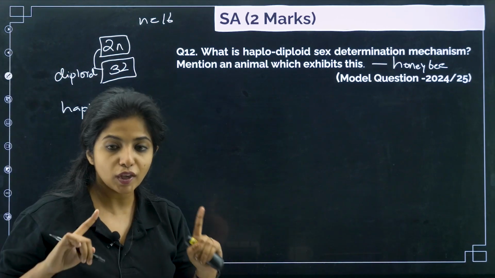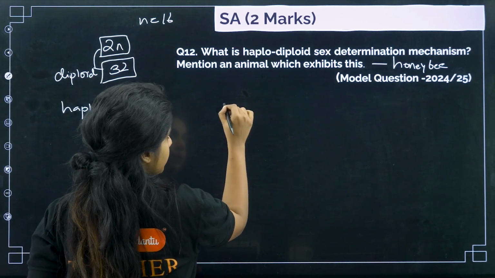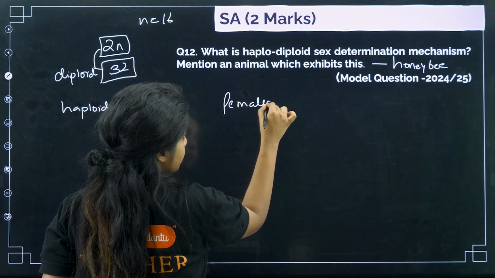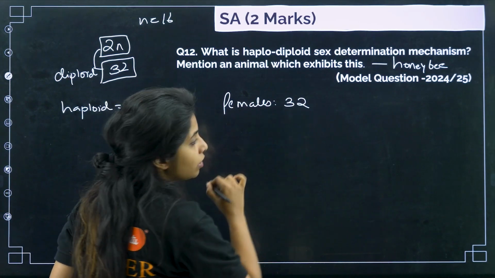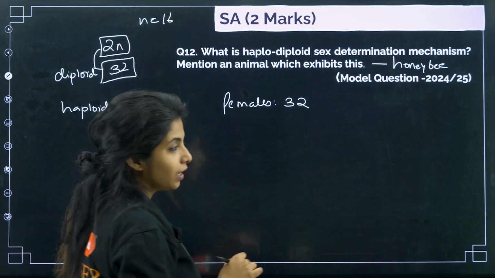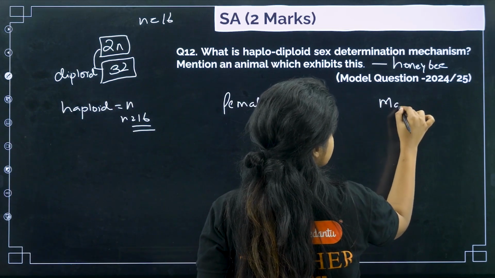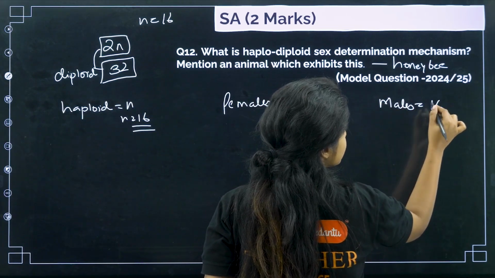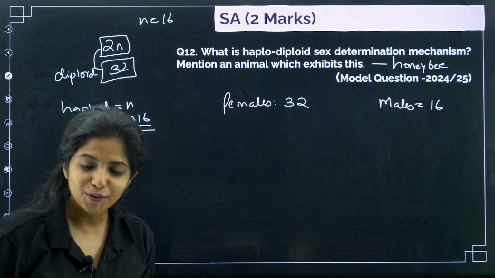Remember that. Now we are going to do the thing. So females, I am saying they will be having 32 number of chromosomes. Over here I am saying males are the ones that will be having 16 number of chromosomes.